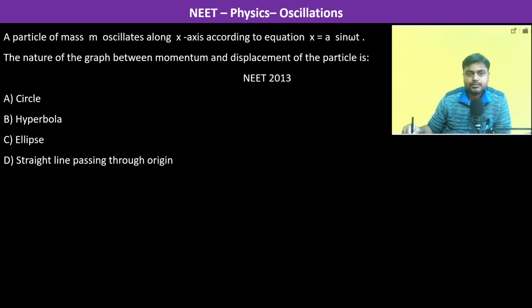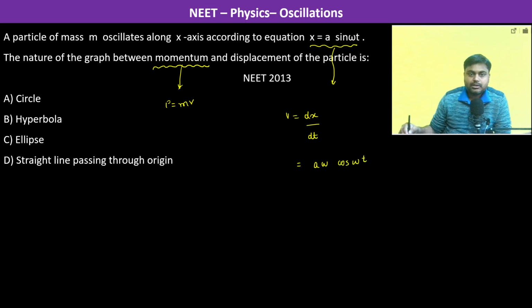The momentum. So momentum is P equal to m into v. Now x is this, so therefore the velocity will be dx upon dt, which comes out to be a omega cos omega t. So therefore the momentum is m a omega cos omega t, and displacement is anyway this.